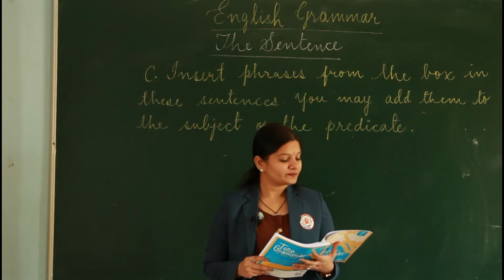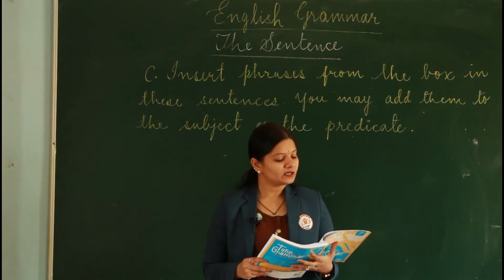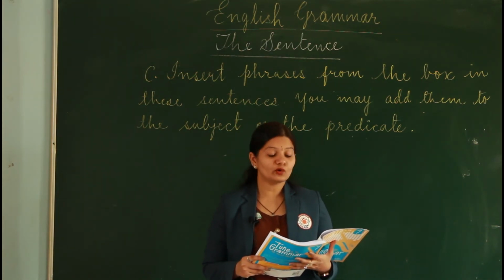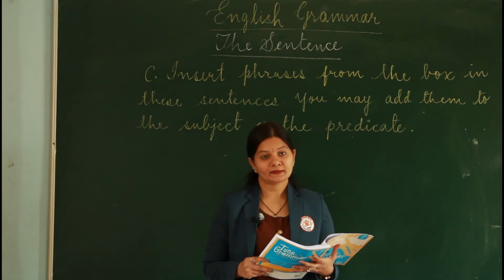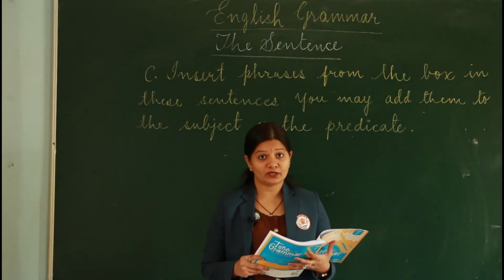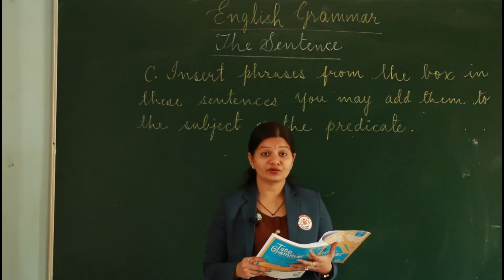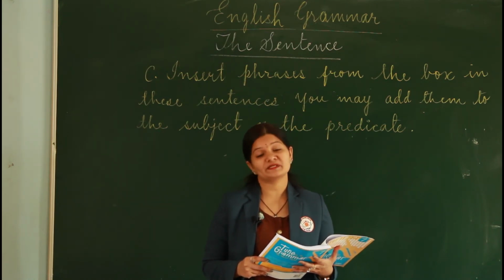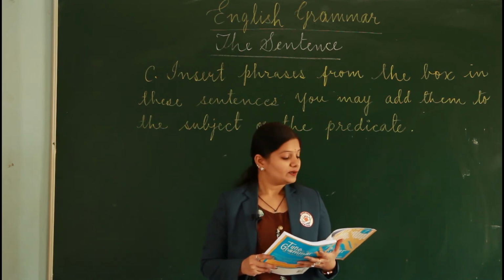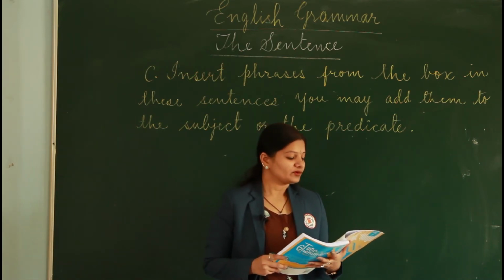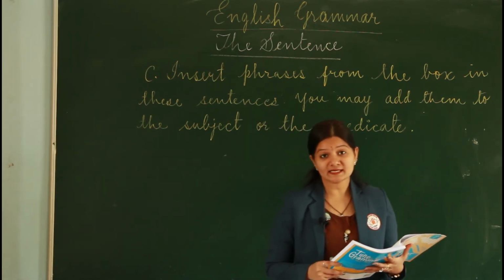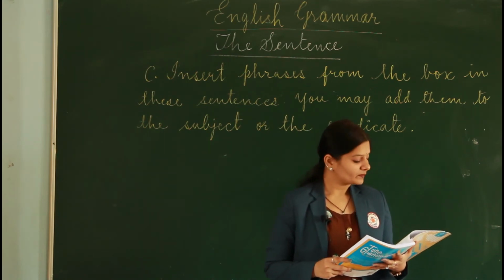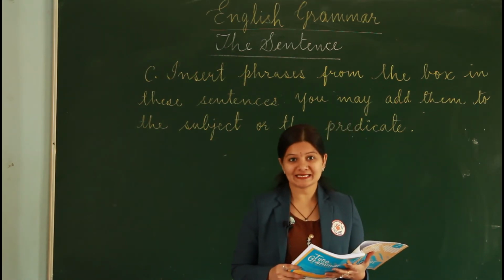The next one, Yamuna, a perennial river, flows through Delhi. What is it that we are talking about here? We are talking about the river Yamuna. So you are going to write Yamuna, the subject word, beside the sentence. So children, the rest of the sentences would be done by you. And now we move on to the next exercise.